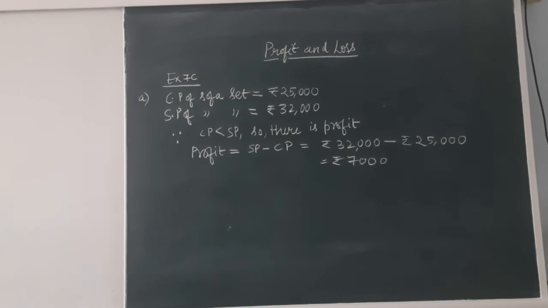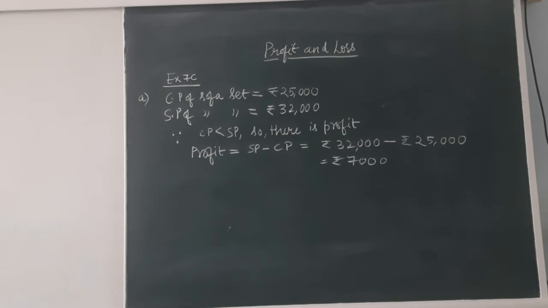The formula for the profit is selling price minus cost price. So the selling price is 32,000 and the cost price is 25,000. So 32,000 minus 25,000. What will be the answer, students? It will be 7,000. That means Rahul has earned 7,000 after selling the sofa set. So he is in profit.